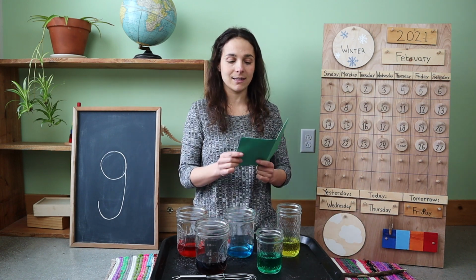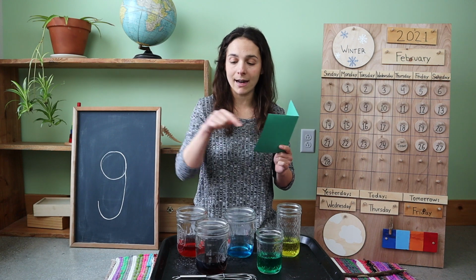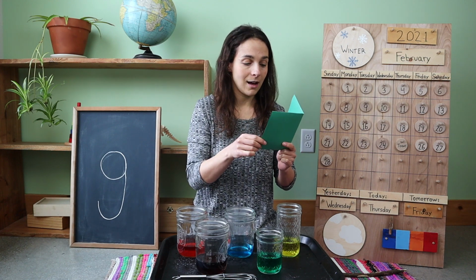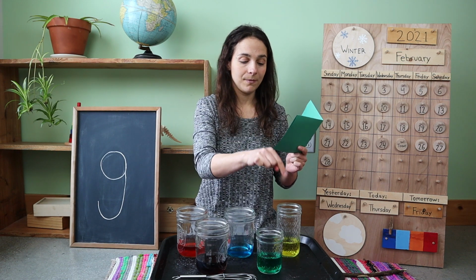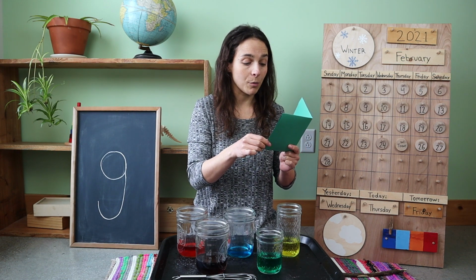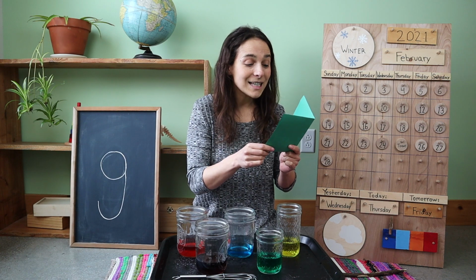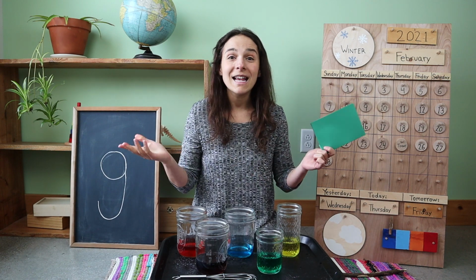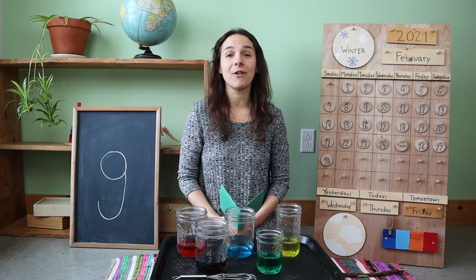of our ingredients. Let's see. A cup of red, a cup of blue, a cup of yellow, a cup of purple, and the last ingredient is a cup of green. Thanks for following the recipe with me, friends.